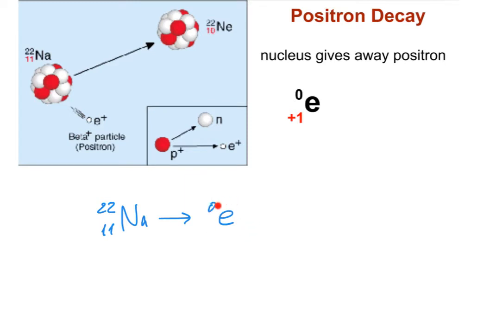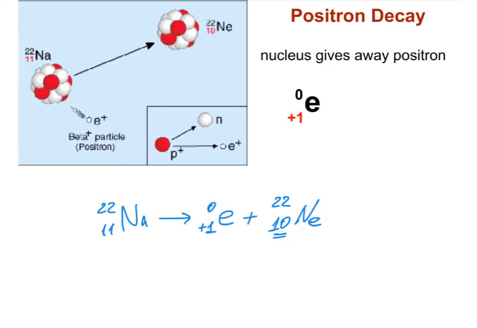The mass of a positron is 0 and its charge is +1. So what should be the remaining nucleus? It should be something with 10 protons. So the 10 protons tell us that this newly formed nucleus is a nucleus of neon. And the mass is not going to change because a positron, just like an electron, has such a small mass that it's negligible. So loss of a positron or electron does not change the mass of the nucleus.